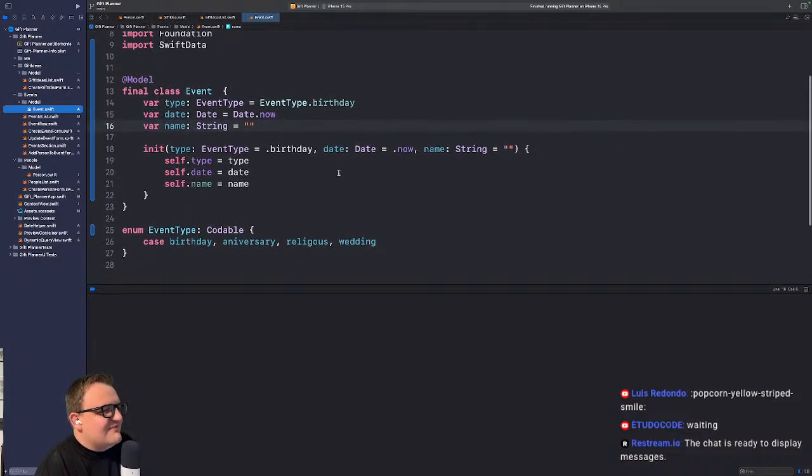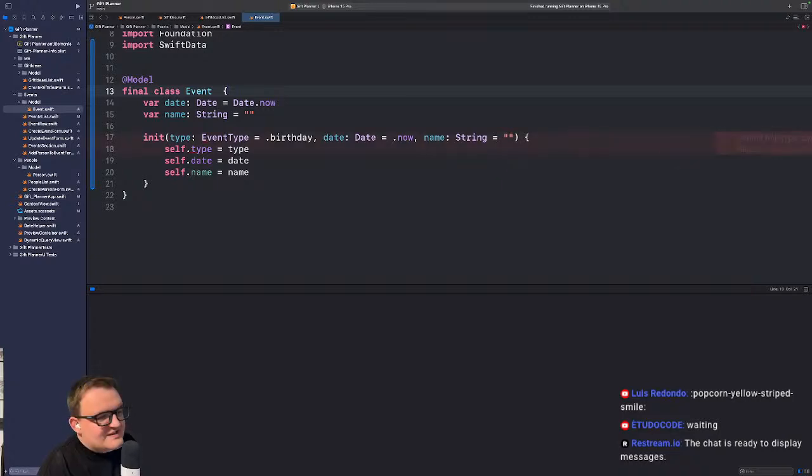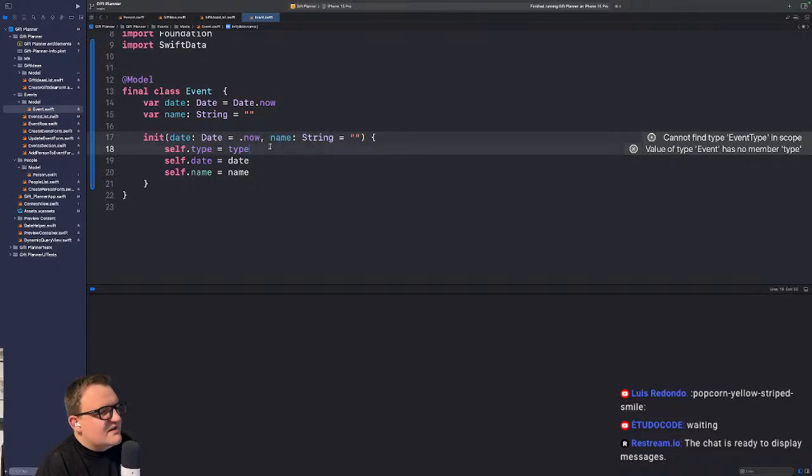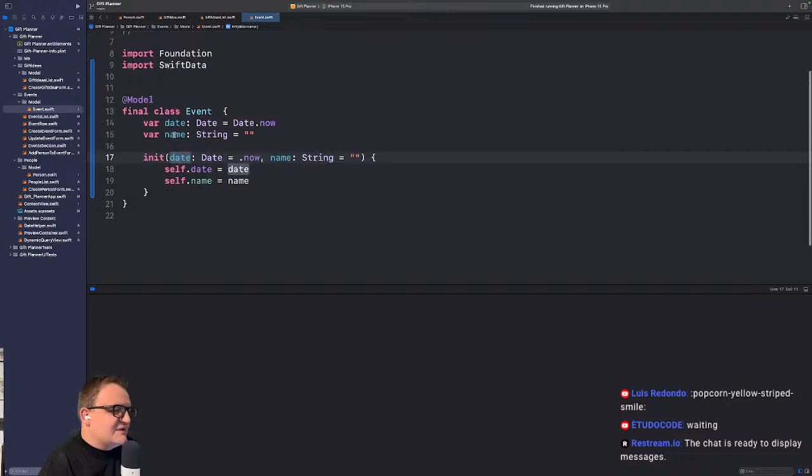So as you can see, event right now, there's 3 kind of fields here, but I'm just going to get rid of event type, to be honest with you, because I don't like it. I don't like event type as a concept, I decided, because there's just too many types of events. So before it was like birthday, anniversary, wedding, but there's like a million things. Like I put religious for just any religious holiday, which there's just too many of them from different groups. So it just doesn't really make sense.